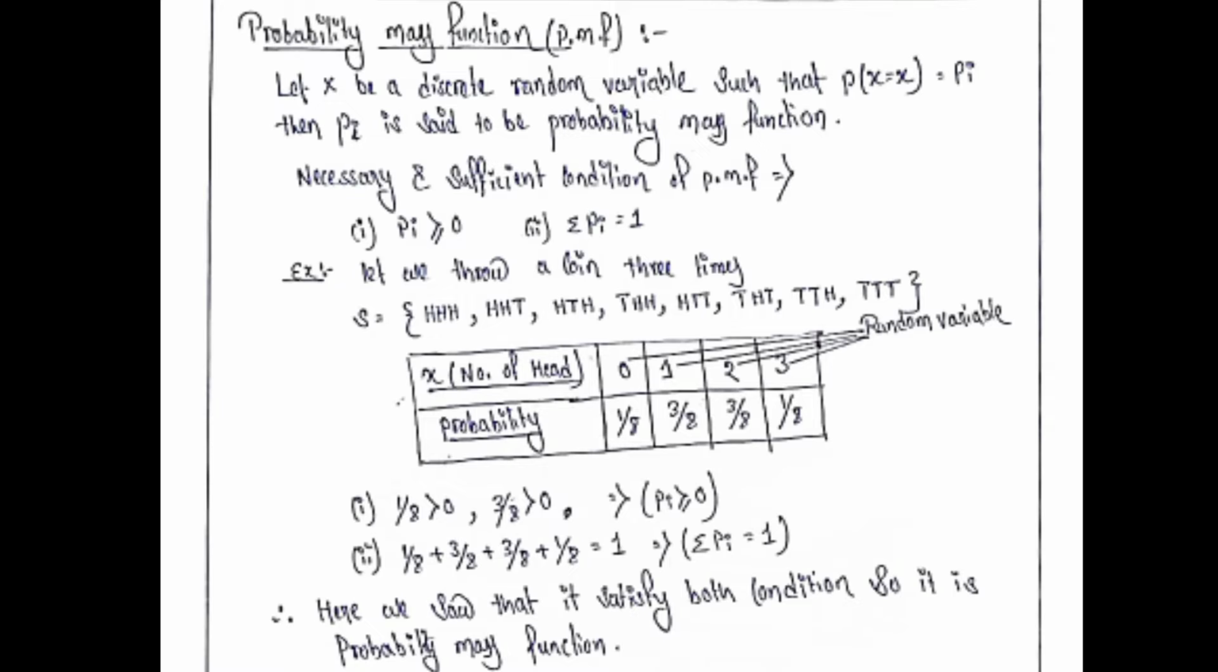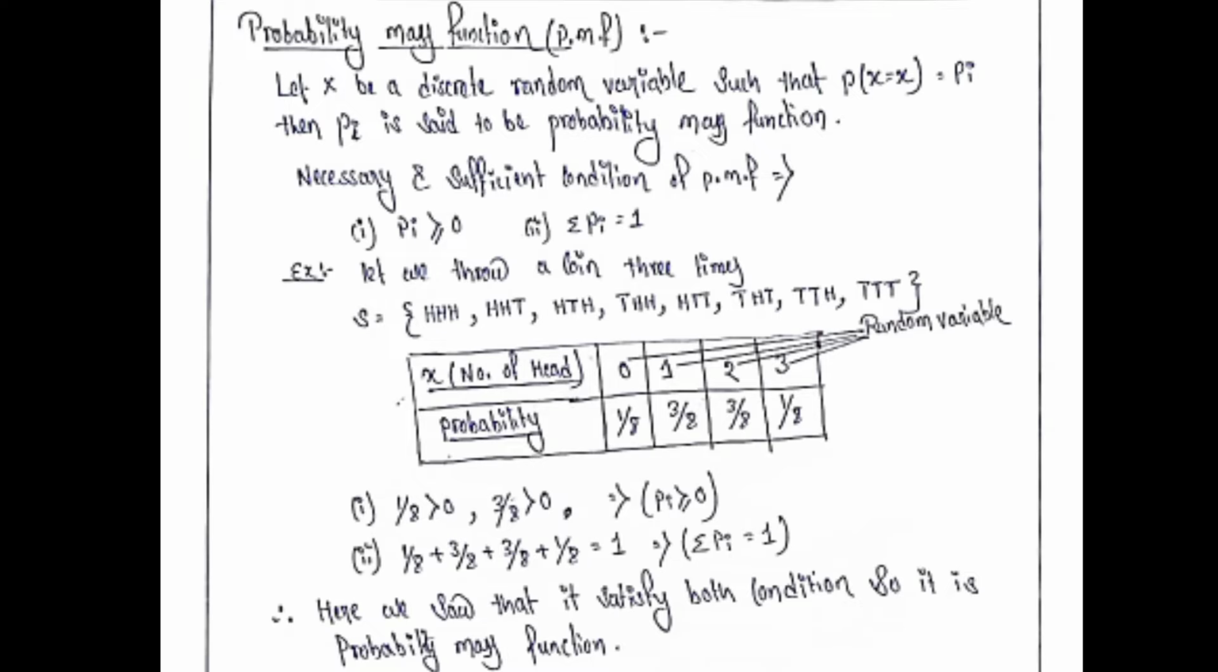And next we have number of heads equal to 1. If we see the sample space, there are 3 conditions which satisfy, and therefore the probability of number of heads equal to 1 is 3 by 8. Then we have two heads. If we see the sample space, there are again 3 conditions, so the probability of number of heads equal to 2 is 3 by 8. And the probability of number of heads equal to 3, only one condition satisfies, that is head head head. Therefore the probability of number of heads equal to 3 is 1 by 8.